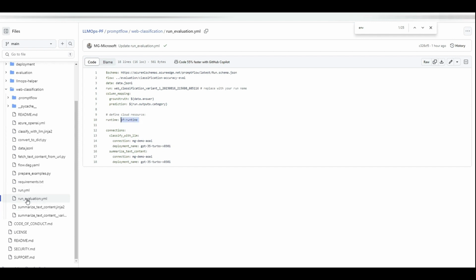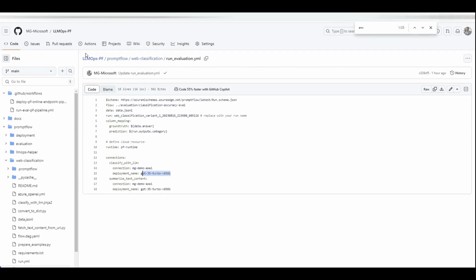Okay, make sure you change these: runtime name, connection name, and if needed, the deployment name of your models in Azure OpenAI. Okay, so I come to the workflow. As soon as you make any changes here, let me make a change, it will enable our CI/CD pipelines.